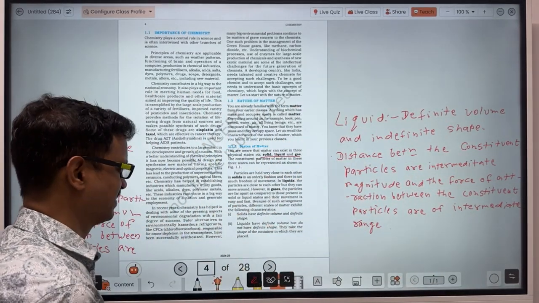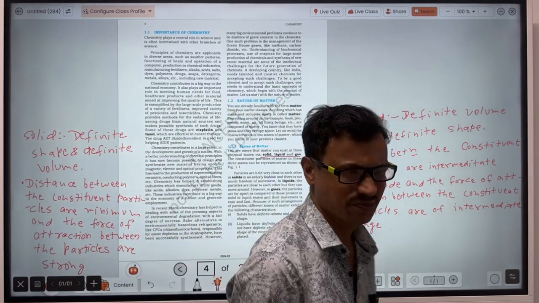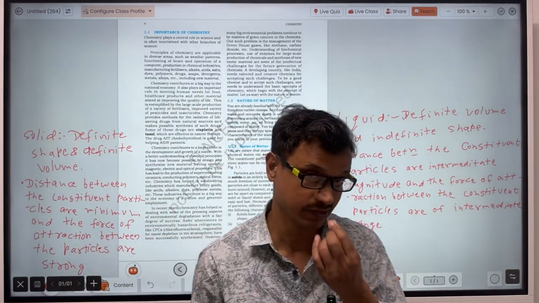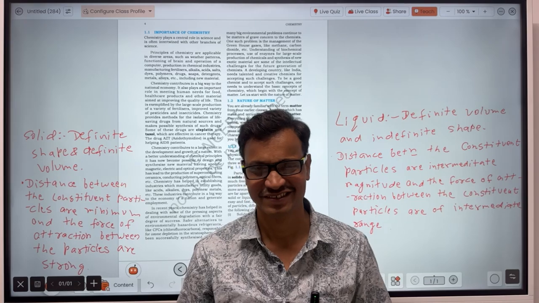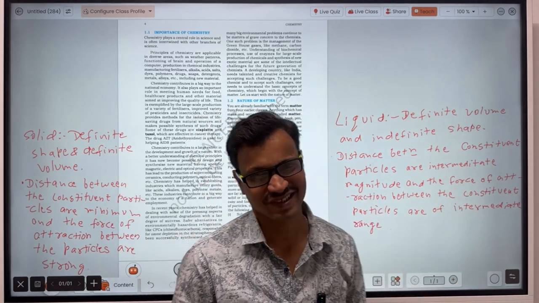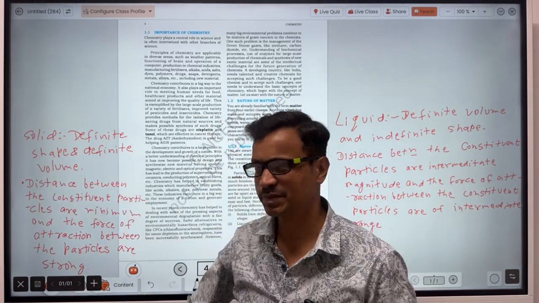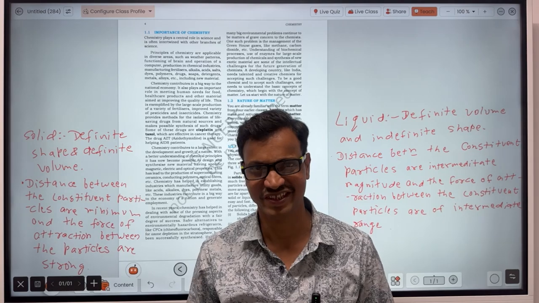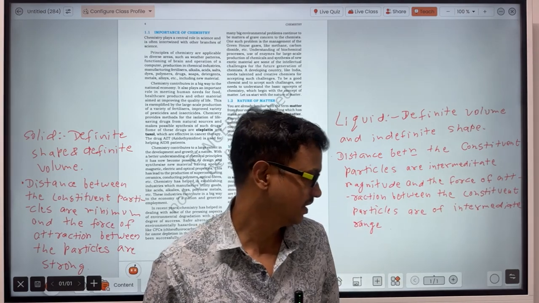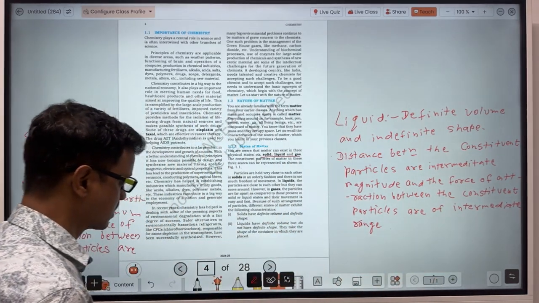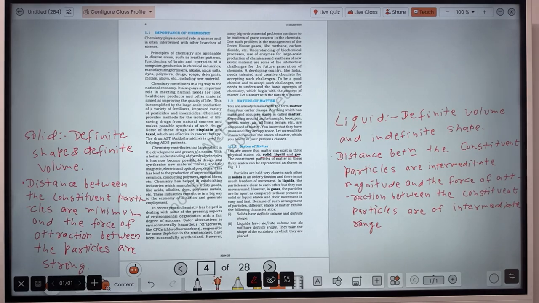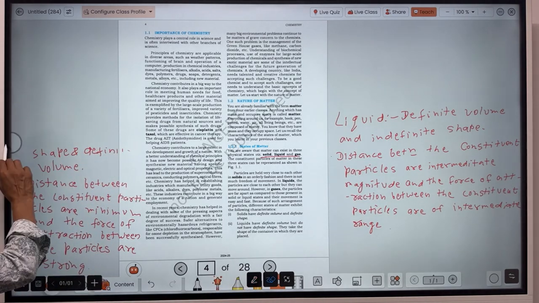This concept is not asked in the examination. What about the solid, what is liquid, and what is gas? That will not be asked. It will also not ask what is the force of attraction between the particles and like that. Very easy questions. But it is in your syllabus, so that's why I'm discussing the gas also.